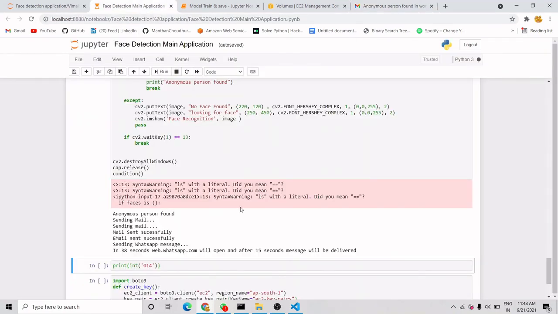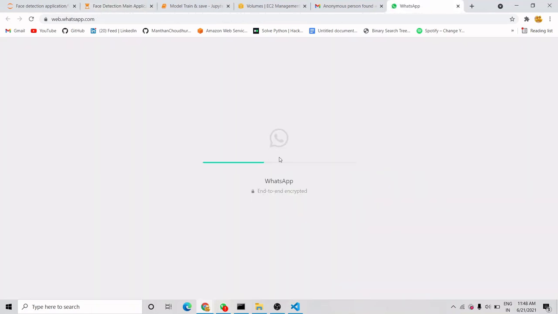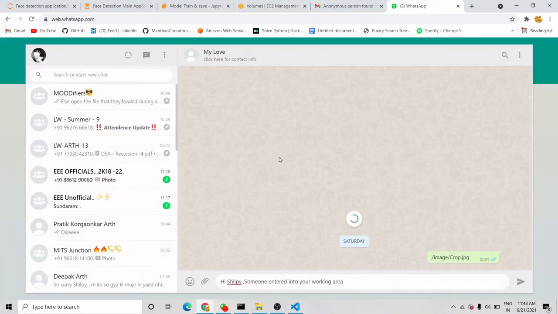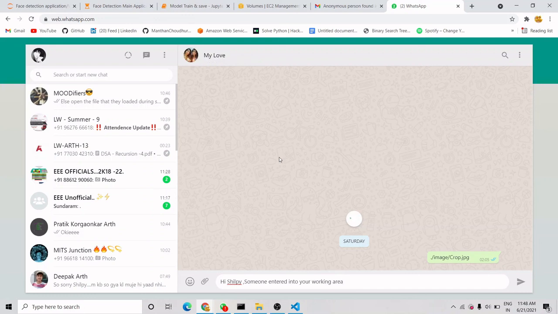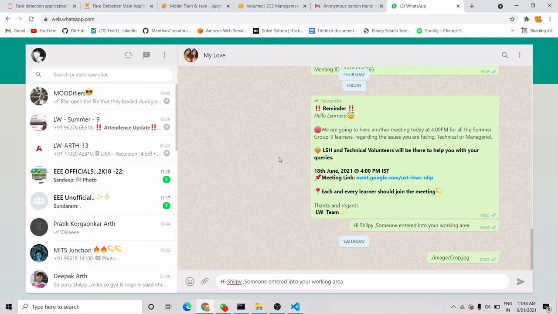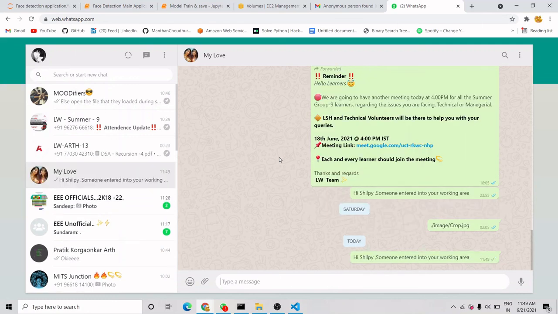Now let's check. It is showing me that it is sending a WhatsApp message in 38 seconds. So let's wait for 38 seconds and see whether it sends me a WhatsApp message or not. I think the 38 seconds are over and my WhatsApp Web opened. Don't get confused, this is my other number. So it sent me the WhatsApp message also.